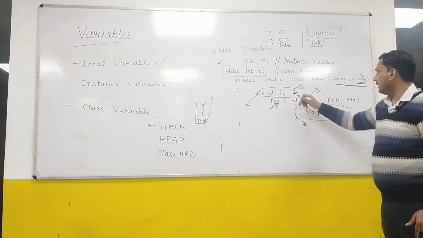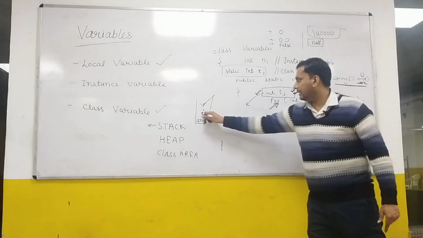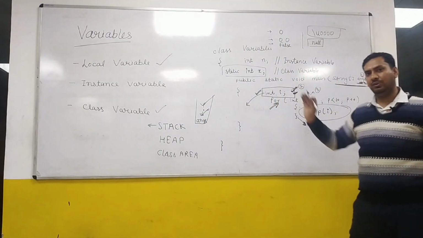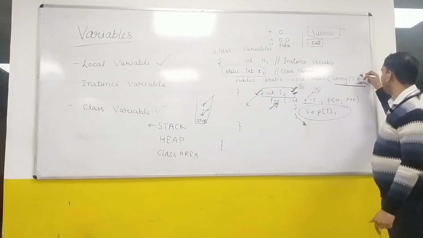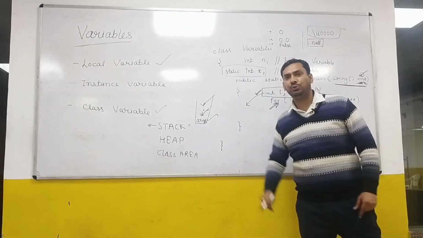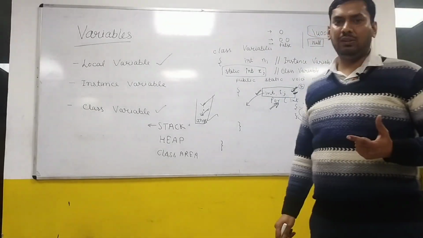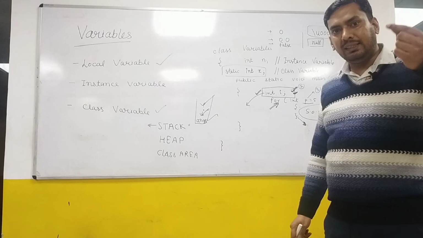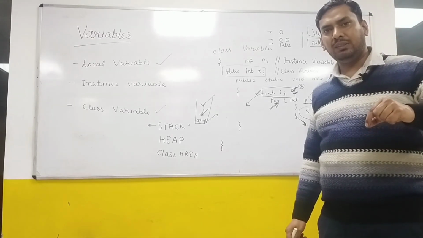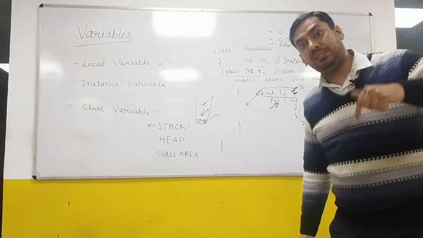Then i will complete first, then the main function. So first of all this i will be deleted, so you will get i removed from the stack. Then the main function will complete and this args will be deallocated. That's why the stack is used to declare the local variables and function calls. The reason being they are last in, first out. The local variable which is created at the end will be the first to be removed.